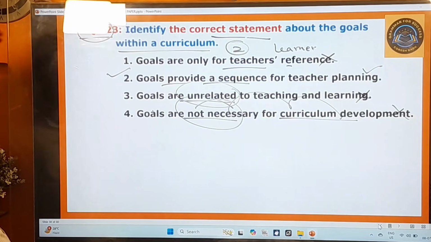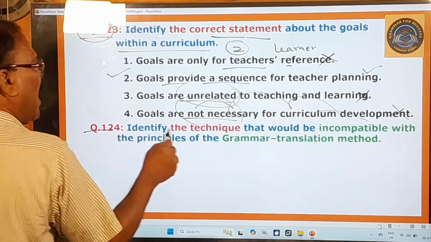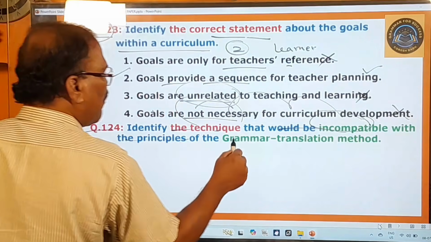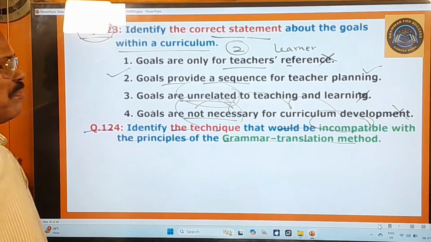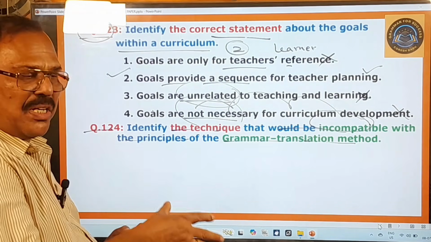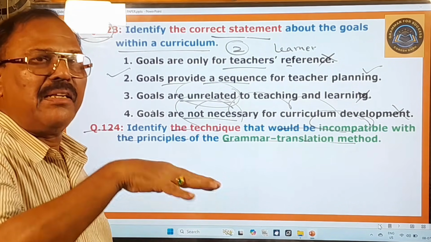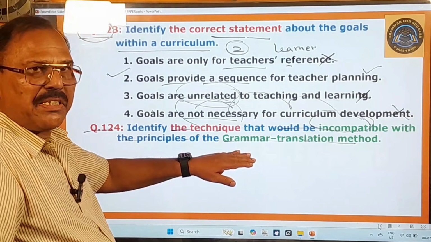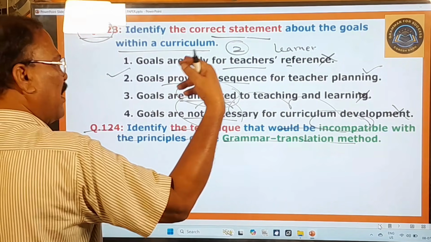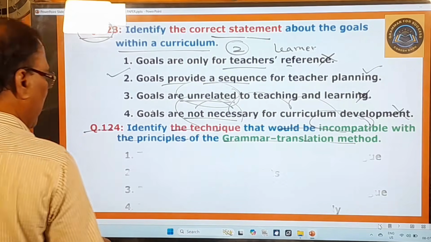Now you move on to the next question. 124th question. Identify the technique that would be incompatible with the principles of the grammar translation method. You know very well about this grammar translation method, and it is meant for reading, writing and translating. This method deals only with those three things. And what is that technique that would be incompatible with it? Here you pay attention.